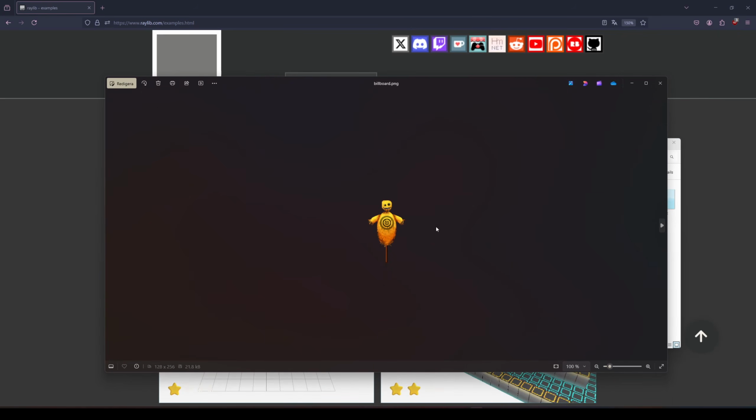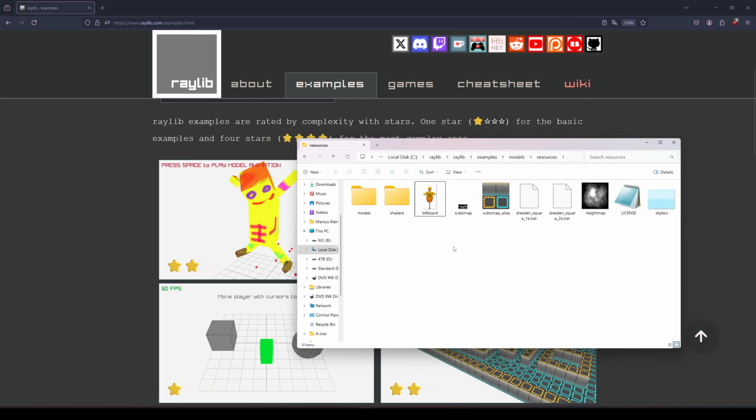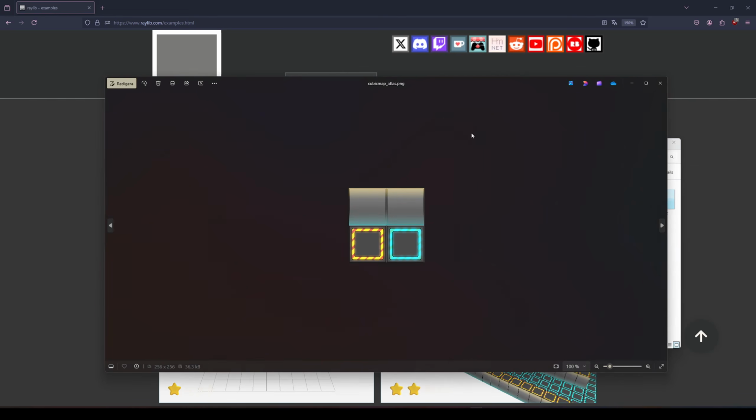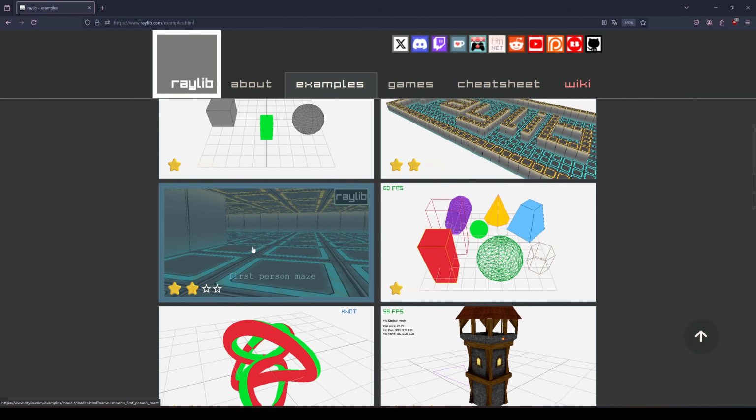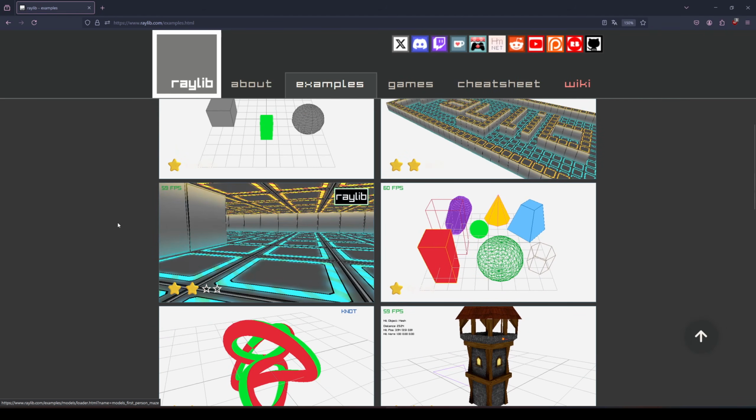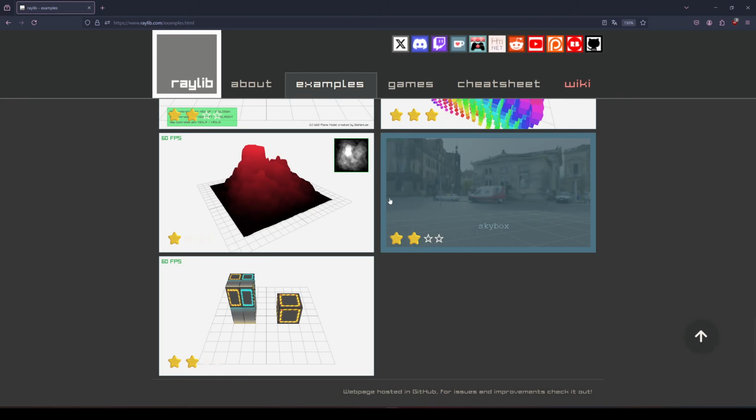So I can just add this and use it as an enemy. Perfect. They won't be moving or anything, but hey, we gotta start somewhere. And then you also see this texture atlas here for a cube. This is part of another example. You can see that they're using the same thing for this maze over here. They're all using the same texture.